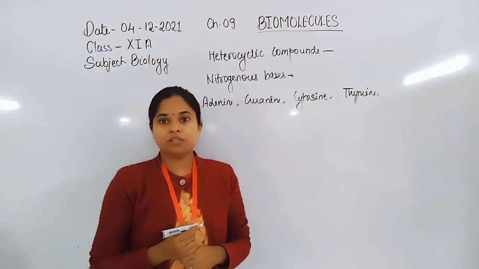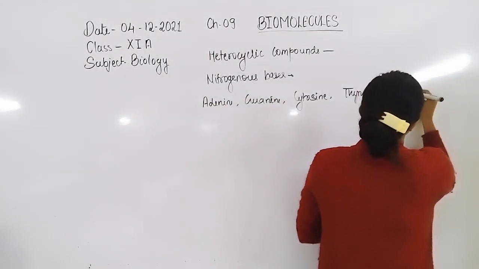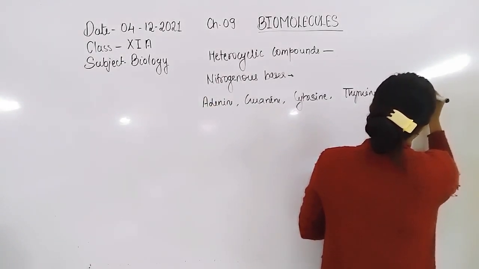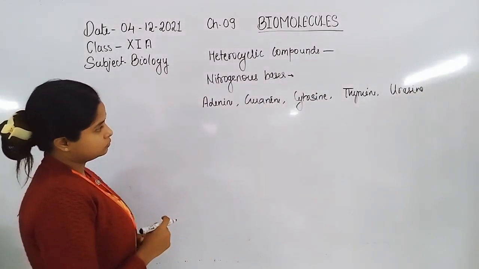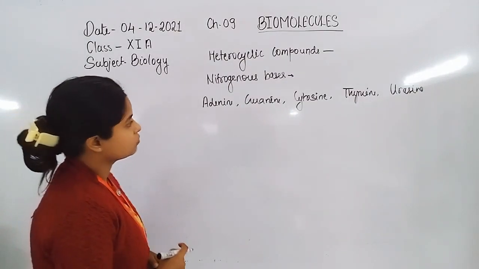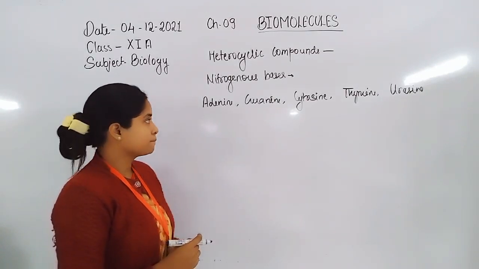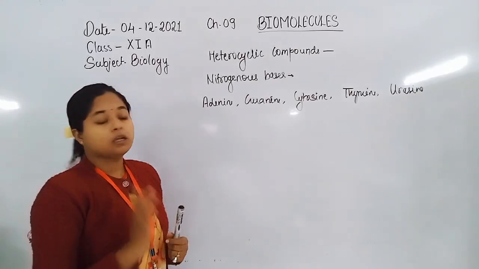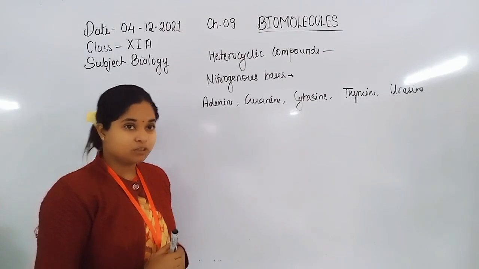In case of DNA, another one is uracil. Now, when these nitrogenous bases attach with the sugar molecule or pentose sugar,